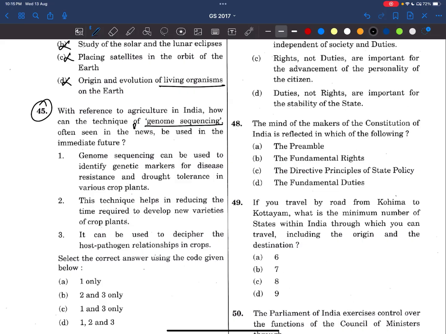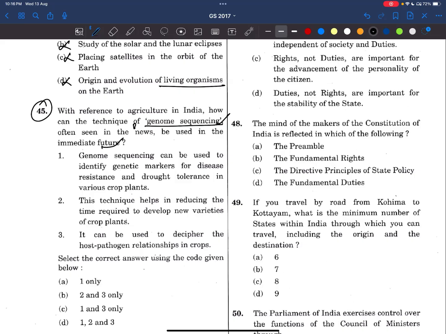So that by genome sequencing, we'll come to know the functional aspects of that gene. If we change this, what is happening? If there is a disease, or if we want to do something good, if we want to implement or improve that gene, we can do all those things. It is about genome sequencing, often seen in news, to be used in the immediate future.